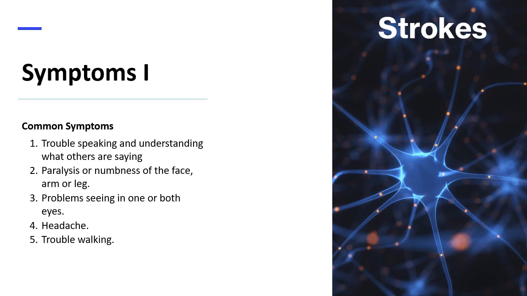2. Paralysis or numbness of the face, arm, or leg. Sudden numbness may develop, often affecting just one side of the body. Third, problems seeing in one or both eyes. The patient may suddenly have blurred or blackened vision in one or both eyes, or patient may see double. Fourth is headache, a sudden, severe headache which may be accompanied by vomiting, dizziness, or altered consciousness. And lastly, trouble walking. Patient may stumble or lose their balance. They may also have sudden dizziness or a loss of coordination.